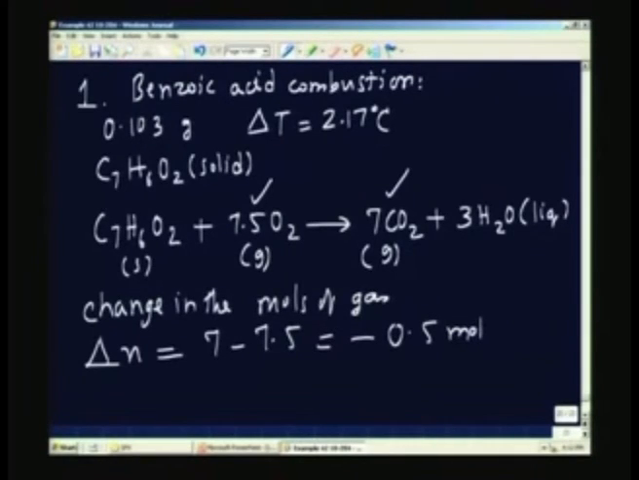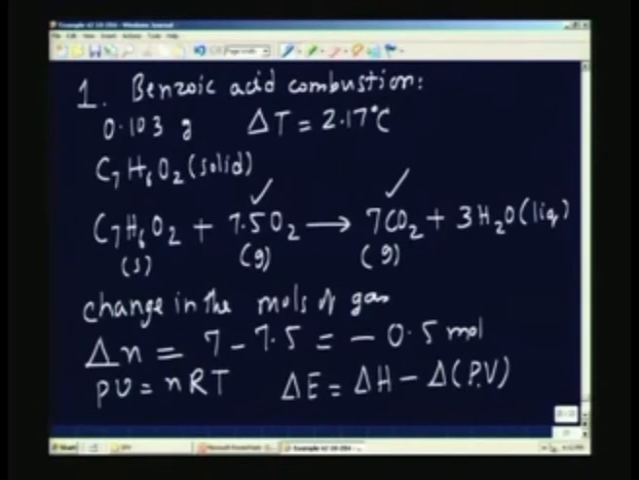So, we can say that if you remember, PV is equal to nRT, that is the equation of state. We also know that delta E is equal to delta H minus delta of PV. Everything else remains constant: R is constant, temperature T remains constant, only N is changing.